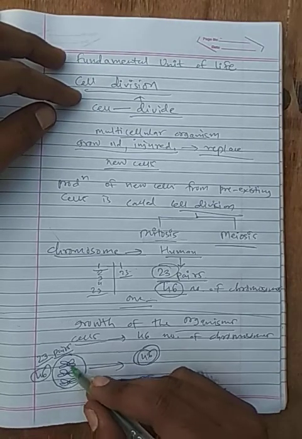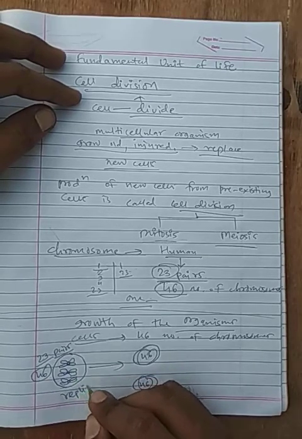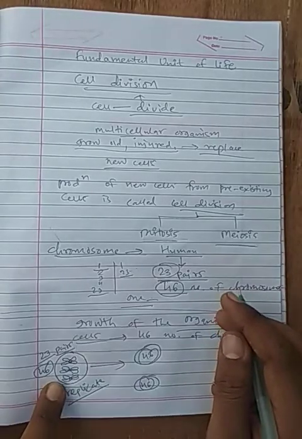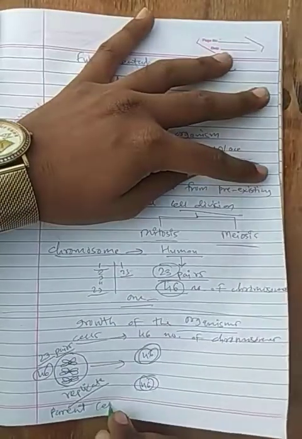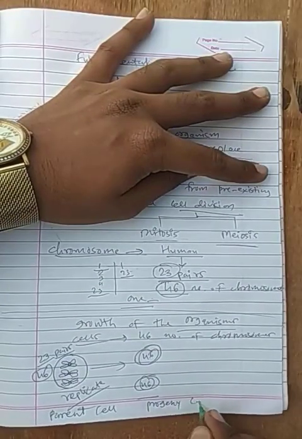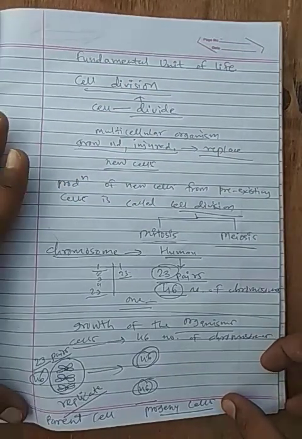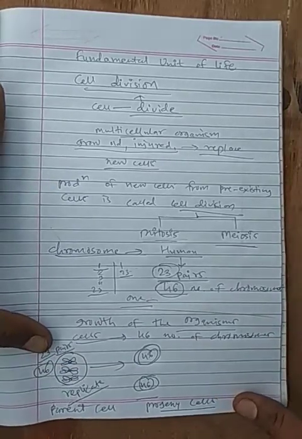So these 46 chromosomes first have to replicate. This is the parent cell, and these are progeny cells. Progeny means newly produced, young ones. These two progeny cells are produced from this parent cell.